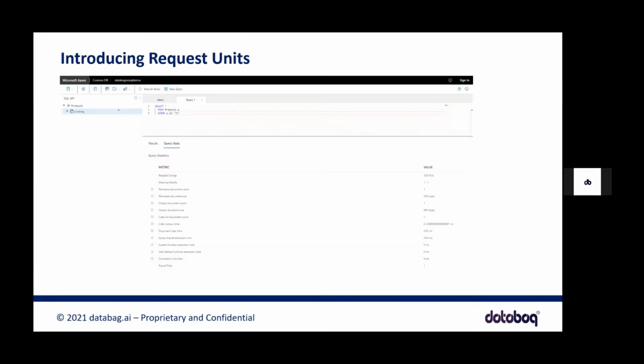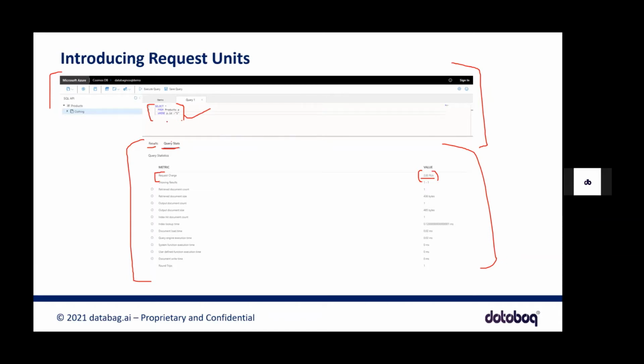Okay, so if you remember, I showed this portal yesterday. We're going to see this again. Once you use this data explorer and hit a SQL query, there are two tabs in the result console. You're going to see the result in one tab, and there is one more tab called query stats, query statistics. Within this, the important metric is request charge. For this specific request, it took 2.83 RUs, 2.83 request units. So these many request units were consumed for this specific request.